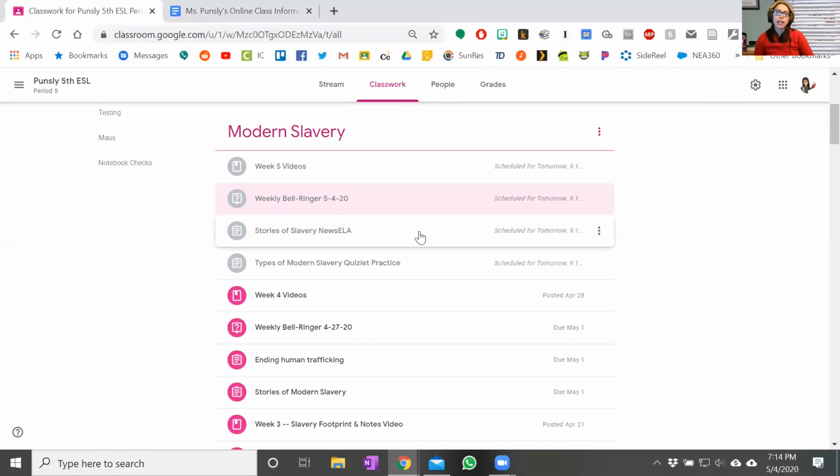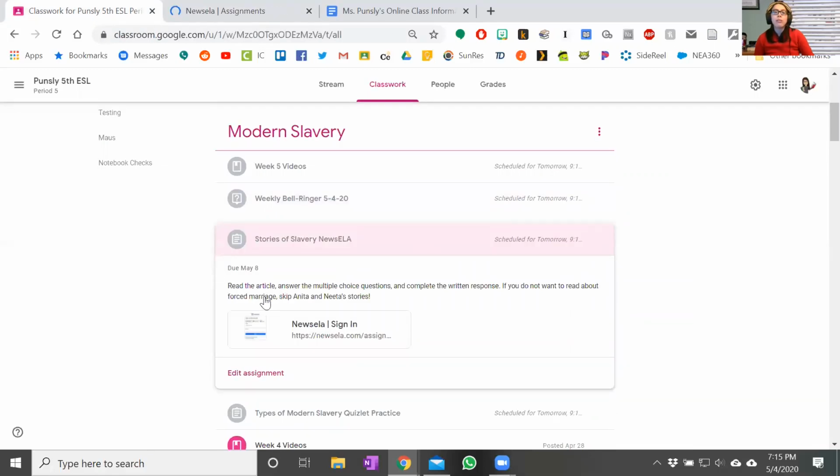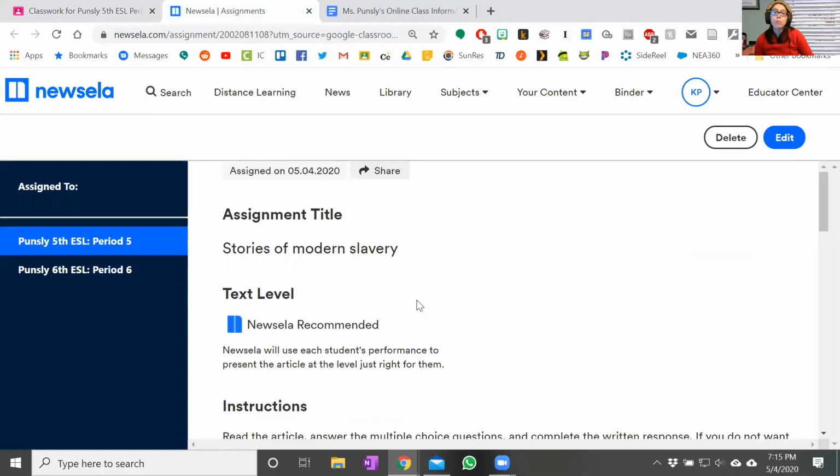Then when you're done with that, you're going to do the Stories of Slavery News ELA. So you're going to click on that, and you can see the directions right here. Read the article and answer the multiple choice questions and complete the written response. If you don't want to read about forced marriage, skip Anita and Nita's stories. So obviously we're talking about a very sensitive topic with forced marriage and some of the things that happen to women in slavery. If you don't feel comfortable reading about that, that's okay. You can skip those 2 parts.